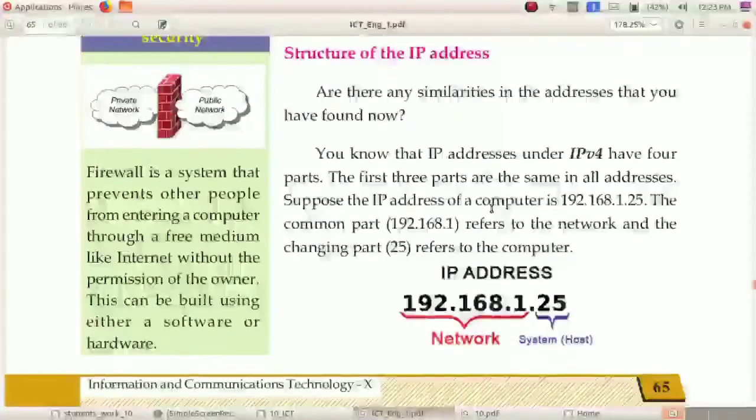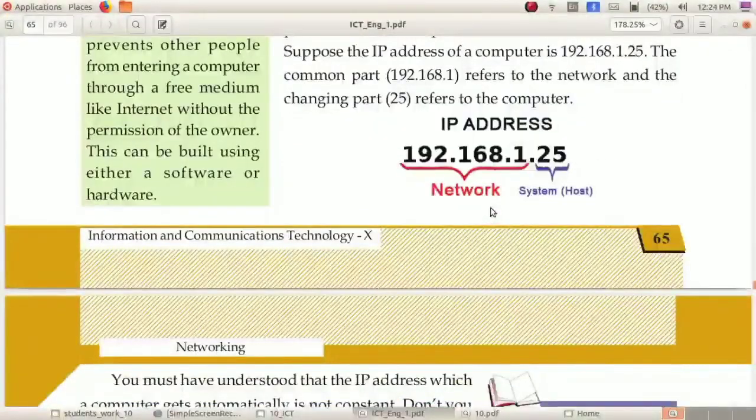Okay, that is DHCP. And next is the structure of an IP address. You know that this is the IPv4 version, so it will have 4 parts. This is the first part, this is the second, third and fourth. These first 3 parts together are known as the network. That is the same for all the networks. The first 3 parts are the same in all addresses.